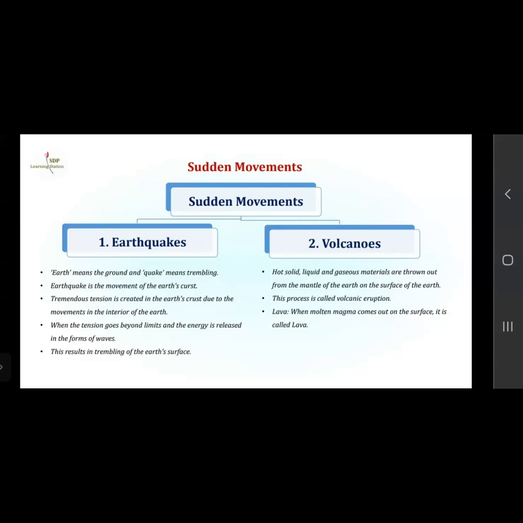Tremendous tension is created in the earth's crust due to the movements in the interior of the earth. The waves are transferred from the interior part of the earth to the earth's crust, and thus tension is created in it. When the tension goes beyond the limit, the energy is released in the form of waves.